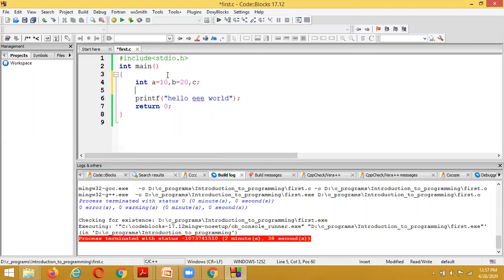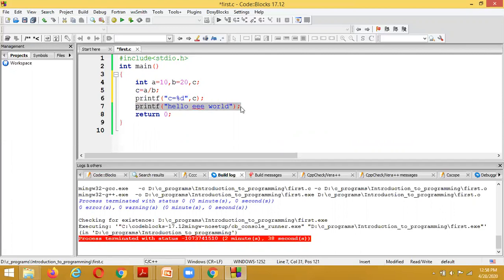After this, c is equal to a by b. And printf, here I am displaying the result: c is equal to percentage d, comma, c, and then a semicolon.